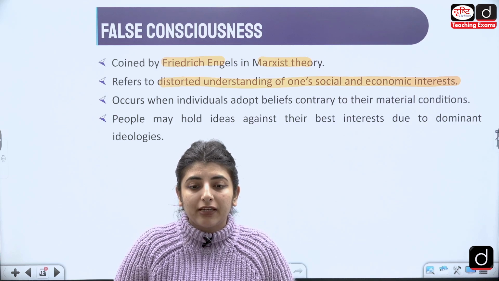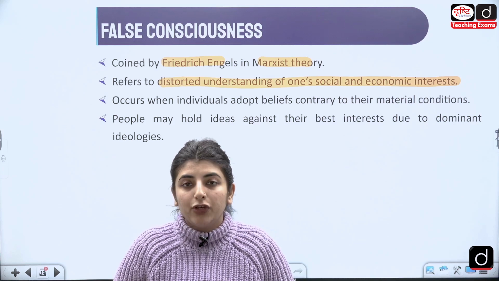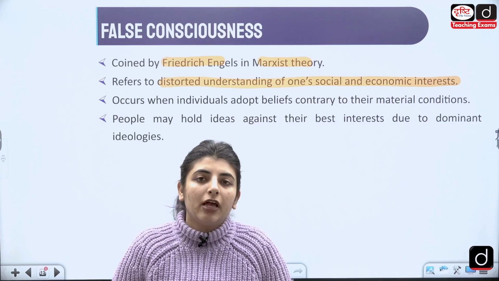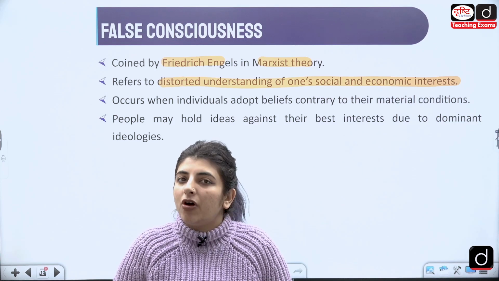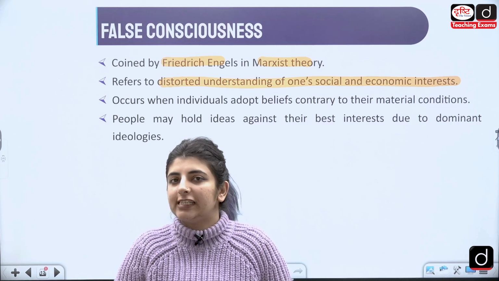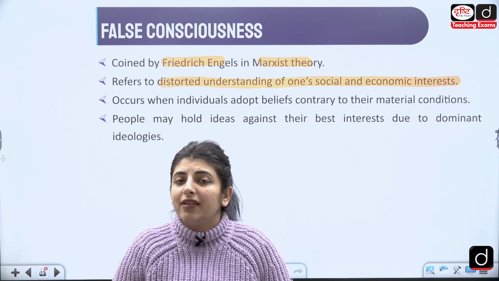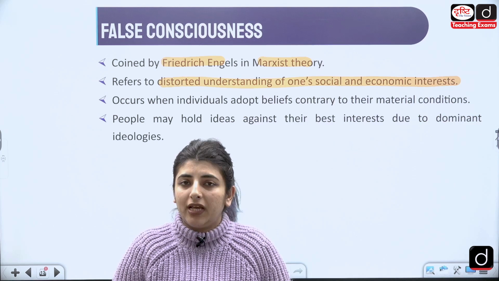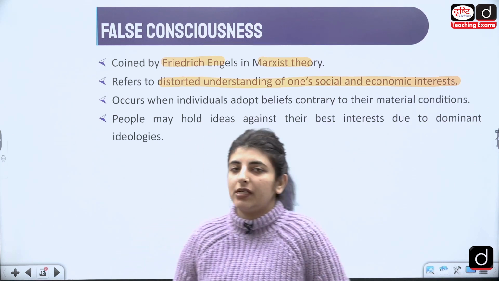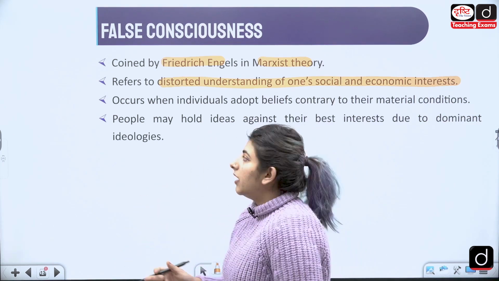And you feel that that consciousness is false. You feel that you have chosen the right person, but it's not right. It's the false consciousness that is talking. So you are not aware that you are being exploited and marginalized. That is what is meant by false consciousness, as given by Engels here.